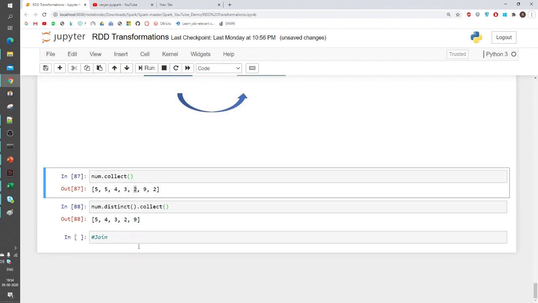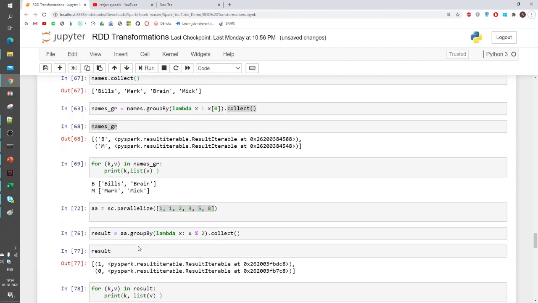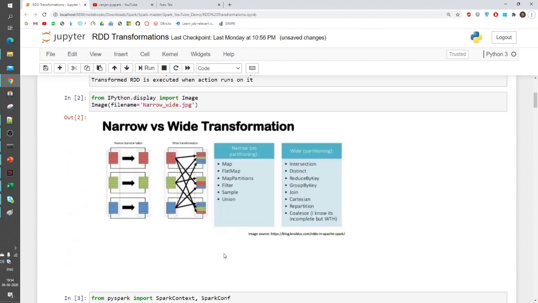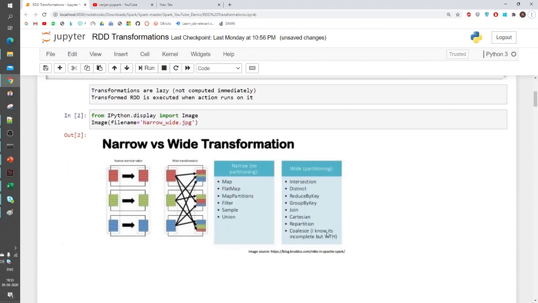So now I have completed wide transformations on simple RDDs. But there are some transformations left that we have to apply on key value pairs. I will explain key value RDD in my next video: reduceByKey, groupByKey, join, and some more which we have to apply on key value pairs. So that's all in this video.